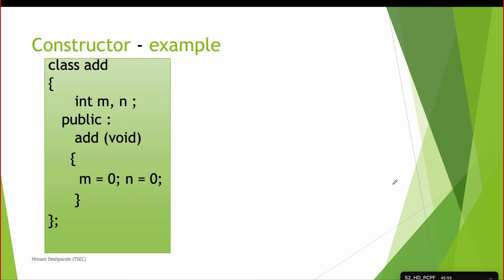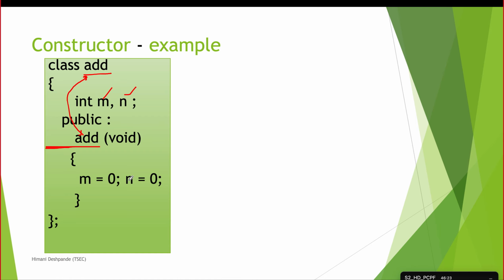Now we'll see some examples of constructor functions. We'll see this class, the name of the class is add. Inside the class we have two variables m and n, and we have one function which is a constructor function. How do we know it is a constructor function? Because the name of the function is the same as the name of the class and there is no return type before it, not even void. We directly write the name of the function. So this is a constructor function.